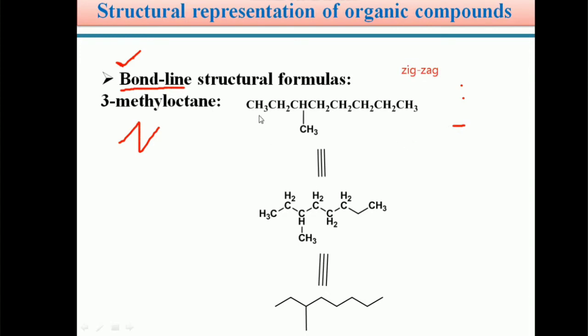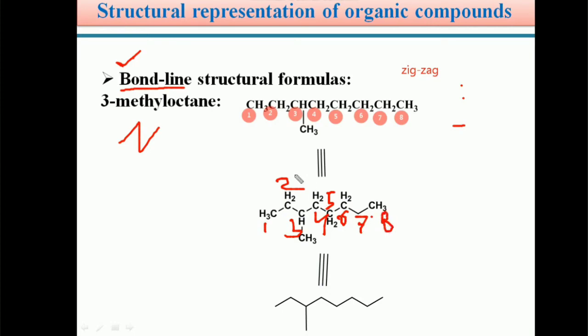For example, students, if you write this 3-methyl octane, this is the methyl group. We can give numbering for our convenience. So this is 1, 2, 3, 4, 5, 6, 7, 8. This is the first methyl group, 1, 2, 3, 4, 5, and this is 6. Here it is 7, and this methyl group is 8.